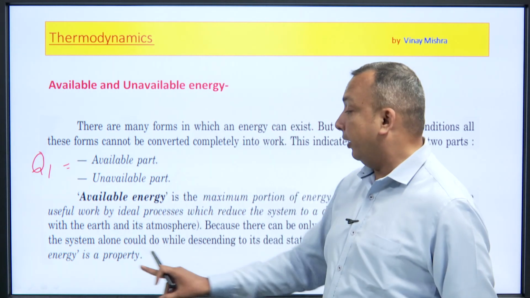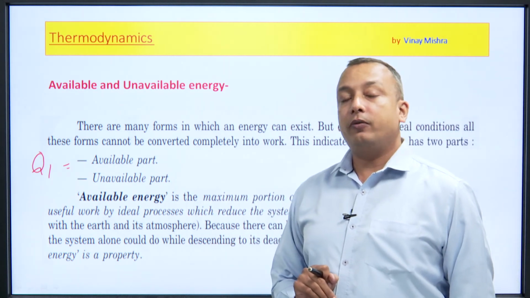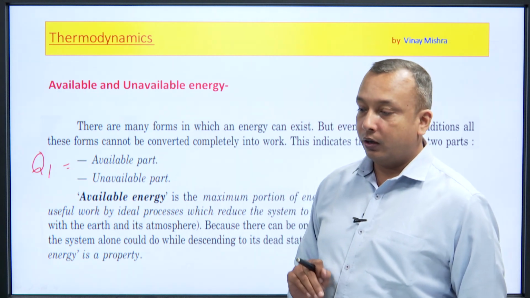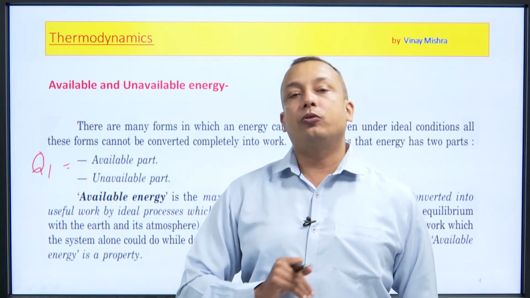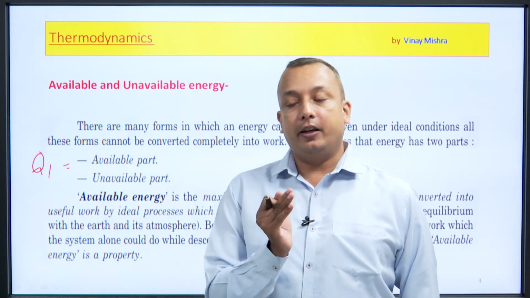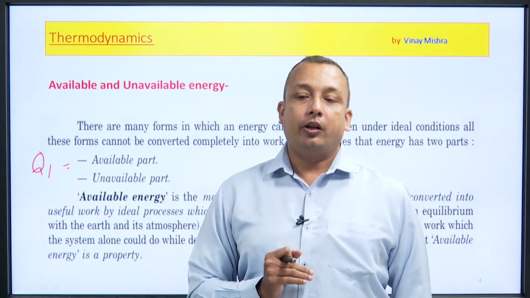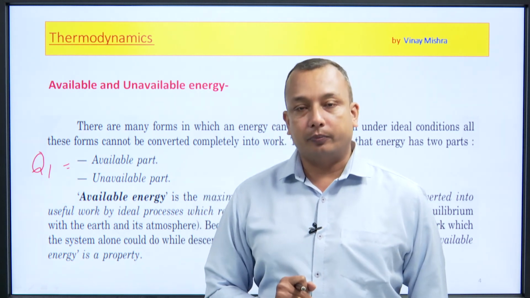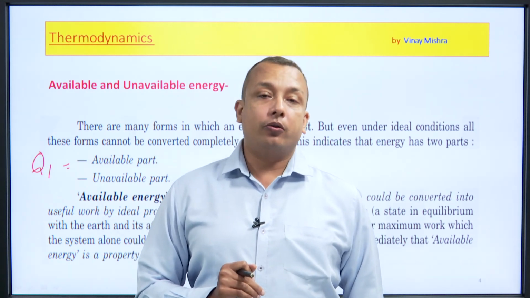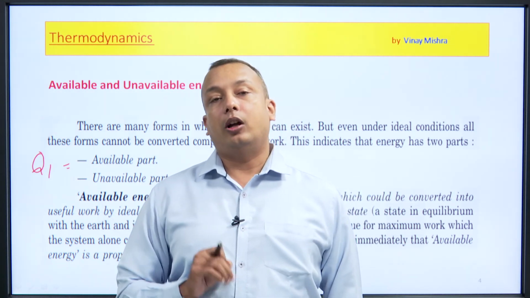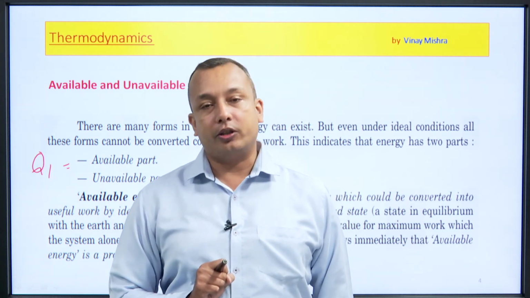The same statement we are going to use: it is a property of a system because we have only one value of maximum useful work for a system when it is reduced to its dead state. So, in this way we come to know about the available energy, unavailable energy, and irreversibility for a particular system.